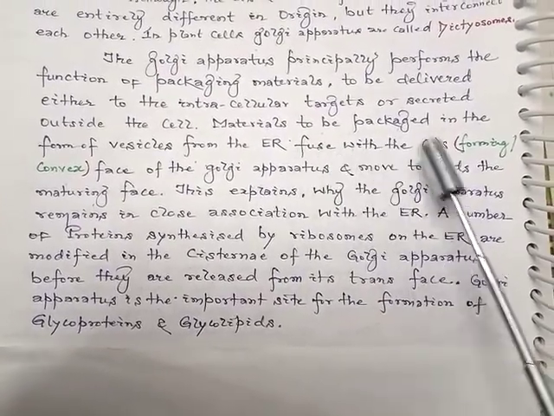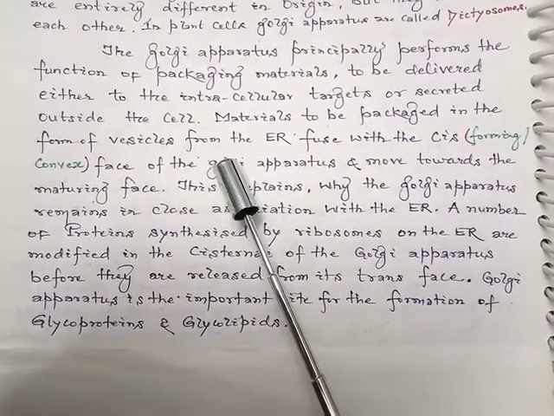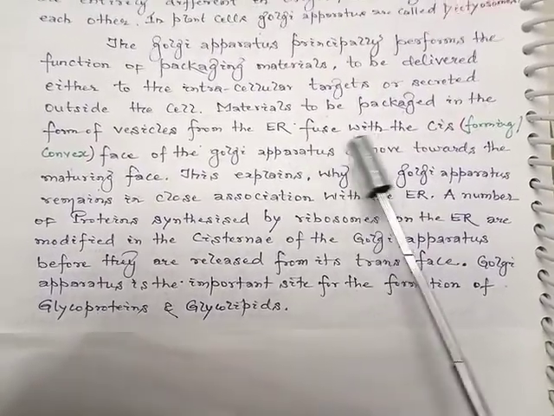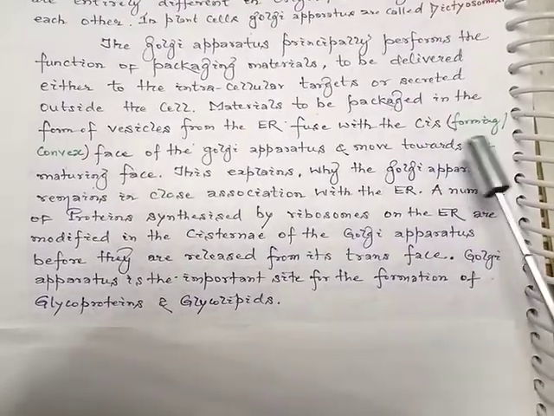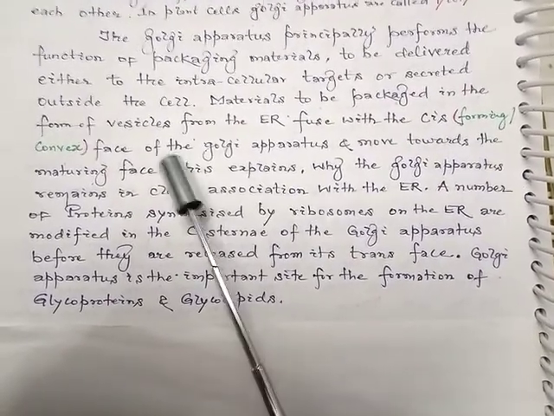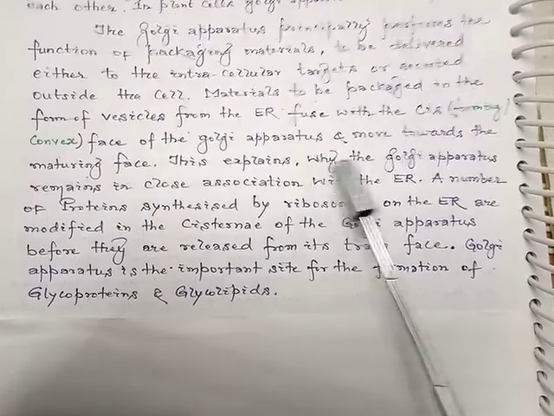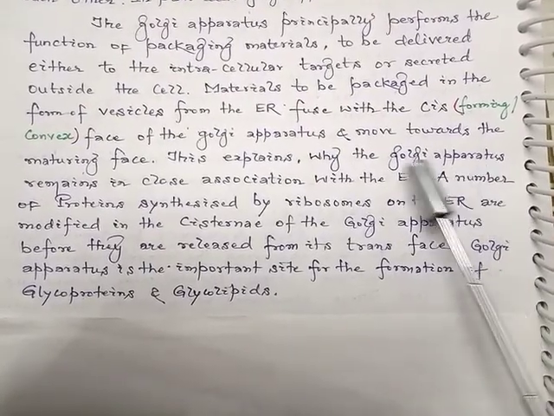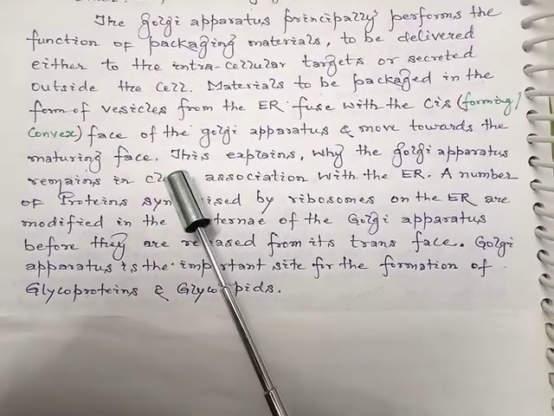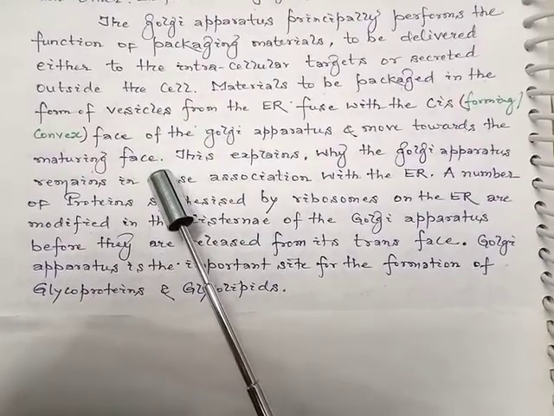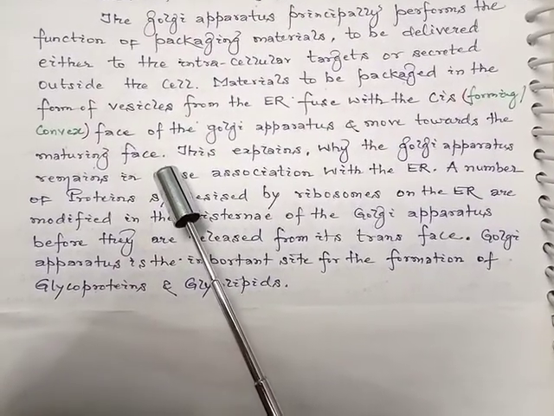Materials to be packaged in the form of vesicles from the ER fuse with the cis face or the forming face, which is the convex face of the Golgi apparatus, and move towards the maturing face, which is the trans face or the concave face.